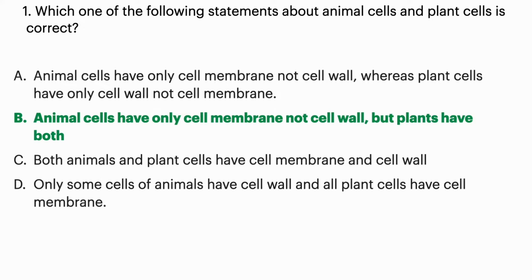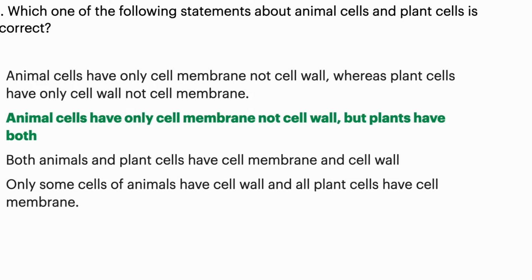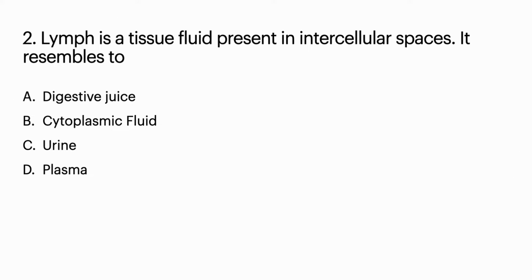Okay. So now the second question, lymph is a tissue fluid present in intercellular spaces. It resembles option A, digestive juice, option B, cytoplasmic fluid, option C, urine, option D, plasma. So the correct answer is option D, plasma.